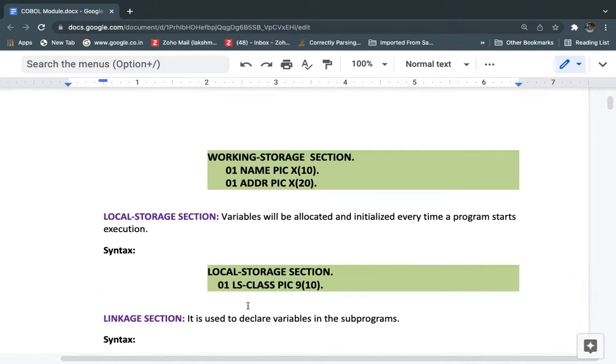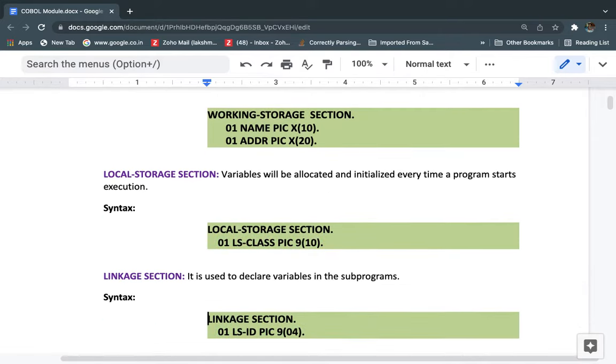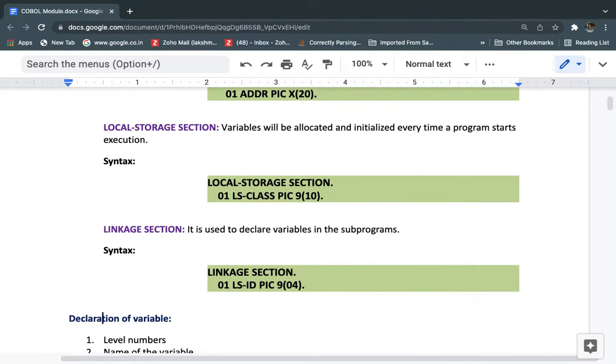So that is the difference, but both are used for temporary variables only. So next is linkage. In real time, mostly we work on the file section, linkage section, and working storage section. The local storage section we rarely use in our application programs.